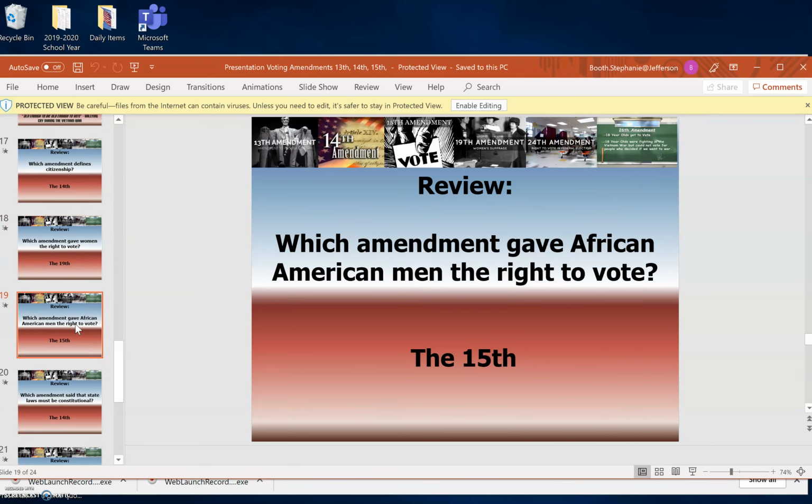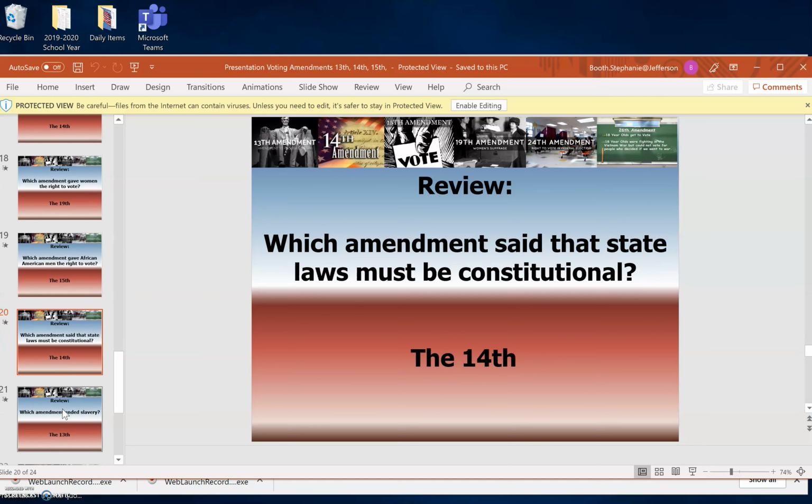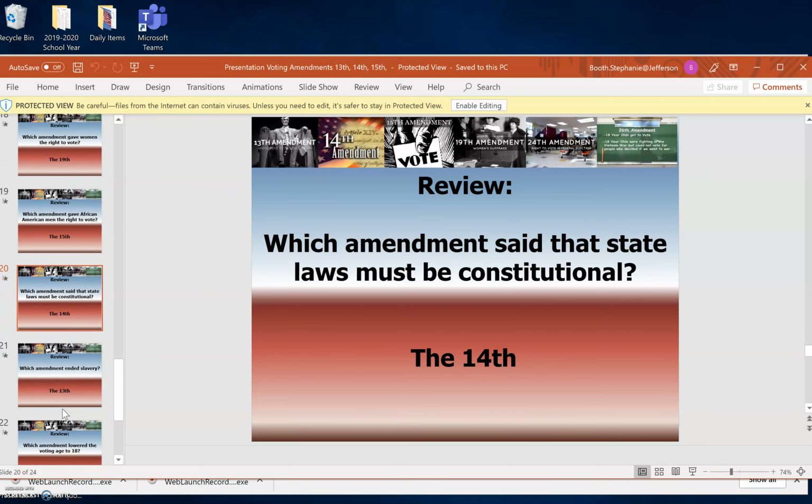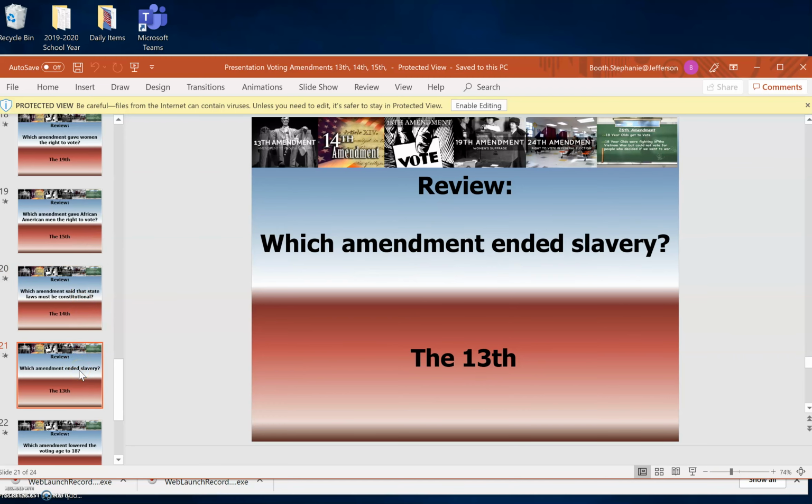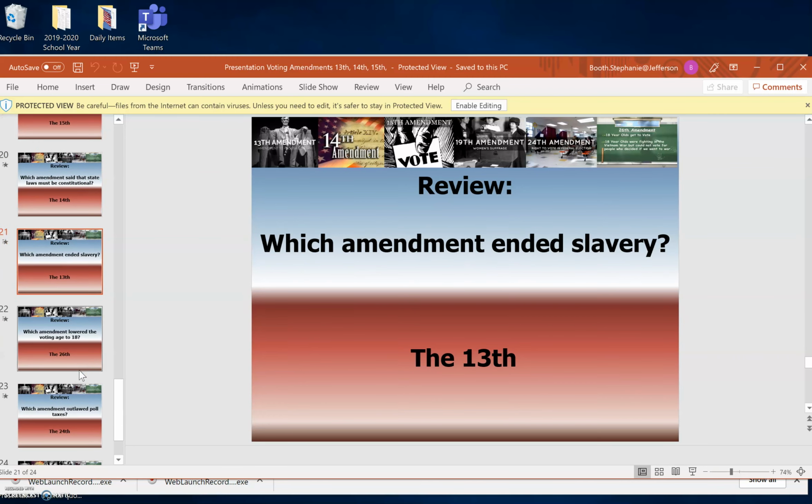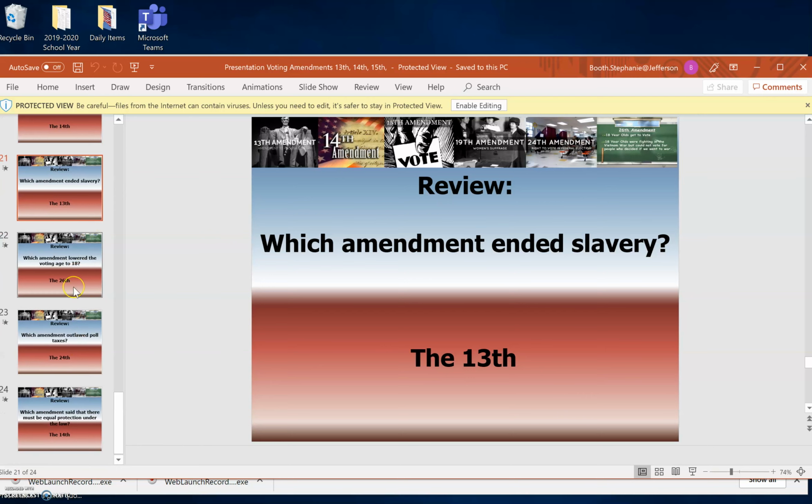Which amendment gave African American men the right to vote? 15th. Good job. Which amendment said that state laws must be constitutional? State laws must be constitutional. That was the 14th. The states had to fall in line with the Constitution. Okay, so which amendment ended slavery? That's right, 13th Amendment. Good job.